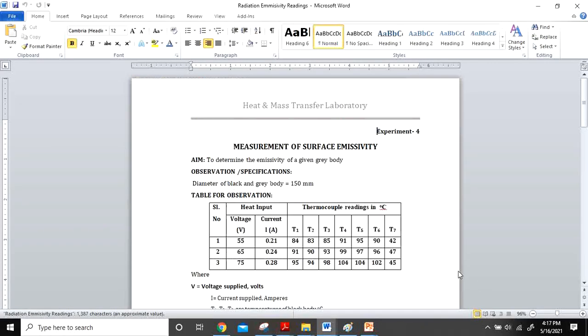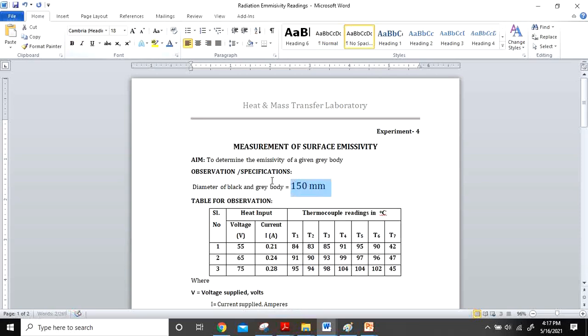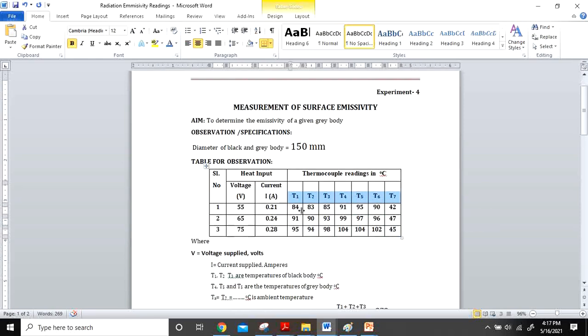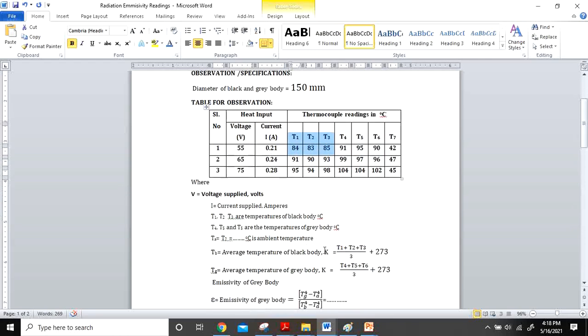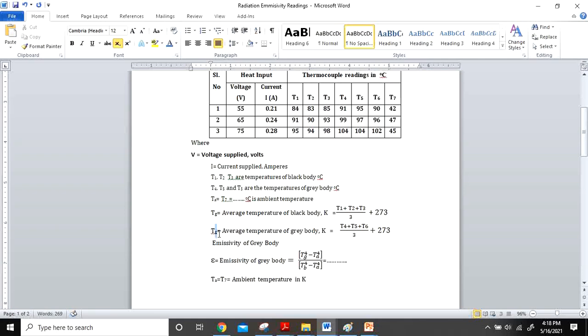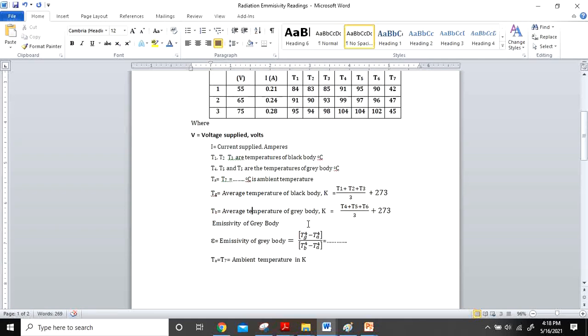The viva questions are these. This is the reading you note down. The diameter of the black body is given as 150 mm, but it is not required. Both diameters, of the black body and gray body, are the same. T1 to T7 temperatures you take. Here T1 to T3 are the black body temperatures, and T4 to T7 the gray body temperatures. Sorry, this is the black body temperature, and this is the gray body temperature. Then you will get the answer.